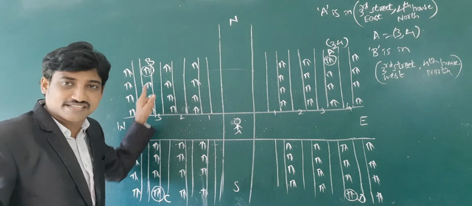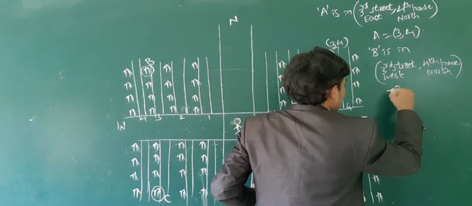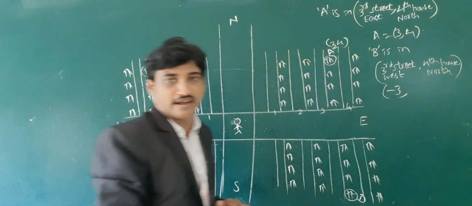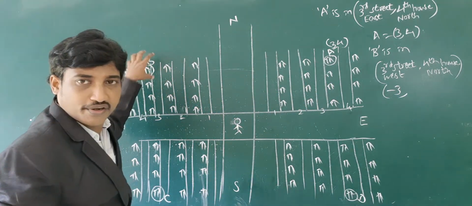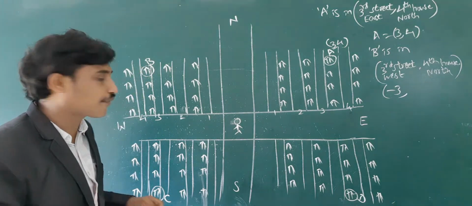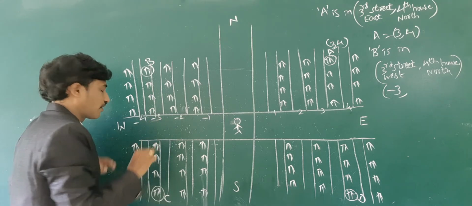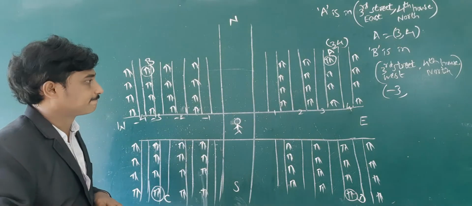So it is the 3rd Street towards west. I am taking it as -3 to give a unique identity to this particular house location. So it is better to give a negative sign to those towards west.